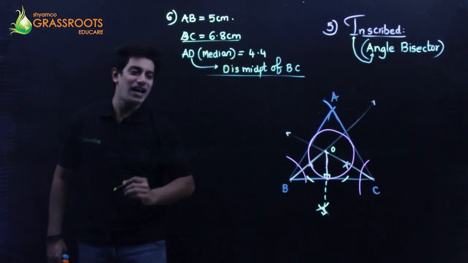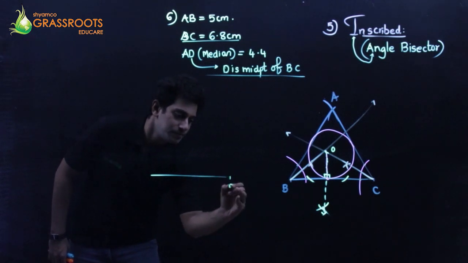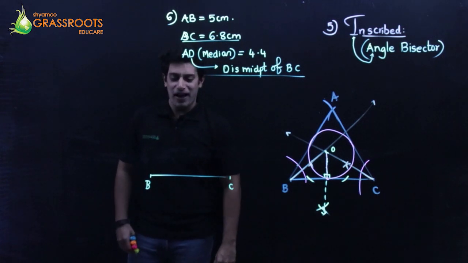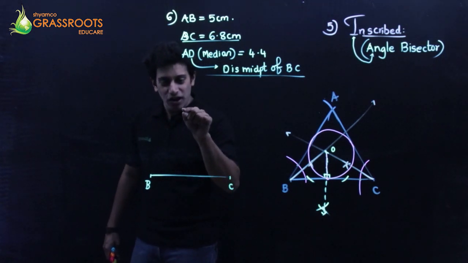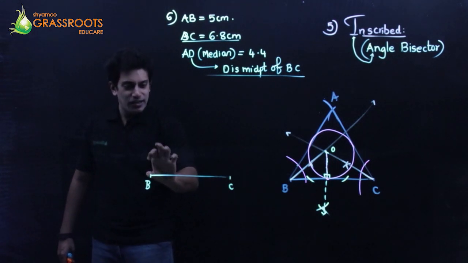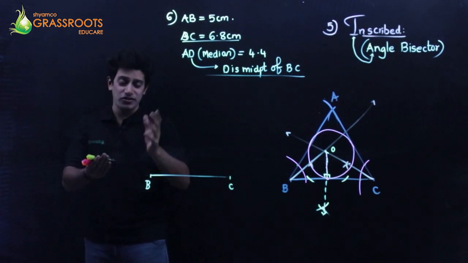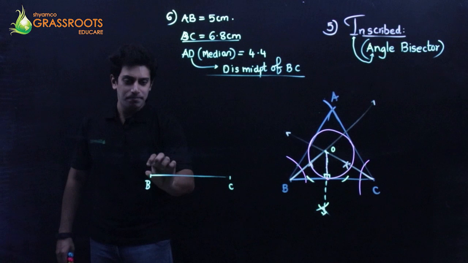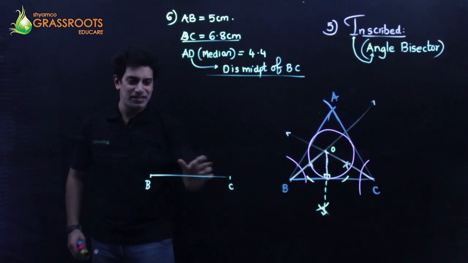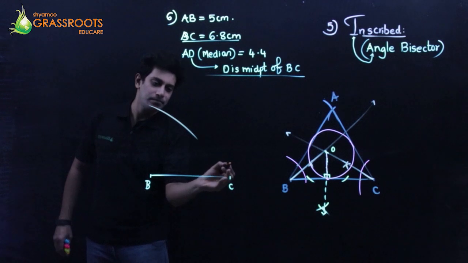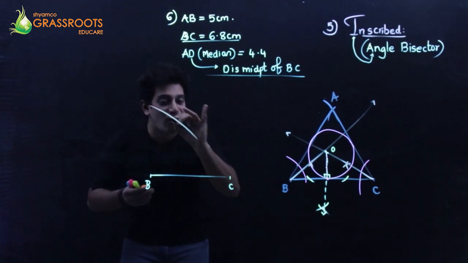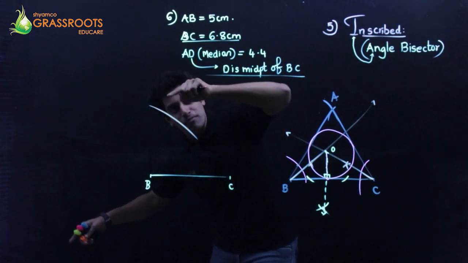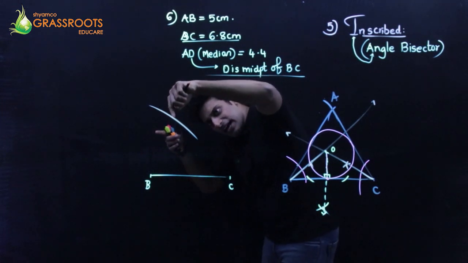Let's first draw BC as the base, 6.8. AB is 5. Now I know A is somewhere up here. From B, keep the rounder tip at B, stretch it 5 centimeters, and cut an arc somewhere here. So A will be somewhere on this arc, though I don't know where exactly.